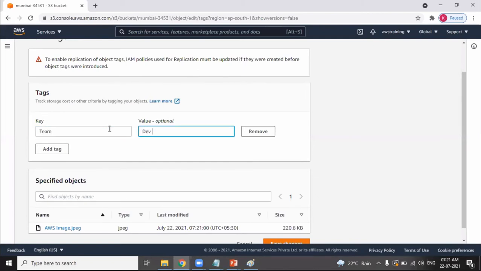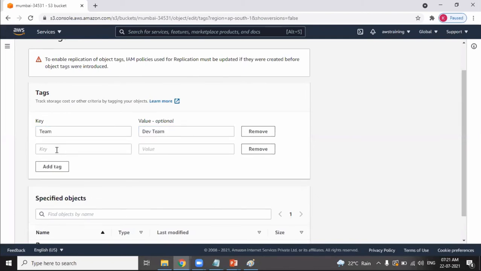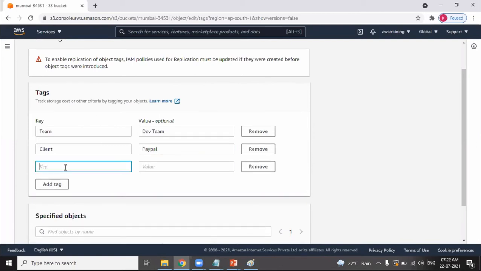Team, development team, same like metadata. You can say the client is PayPal. Suggested by some person name.